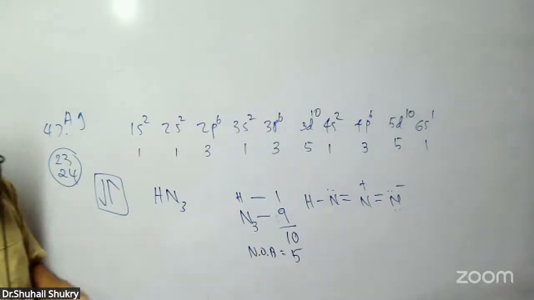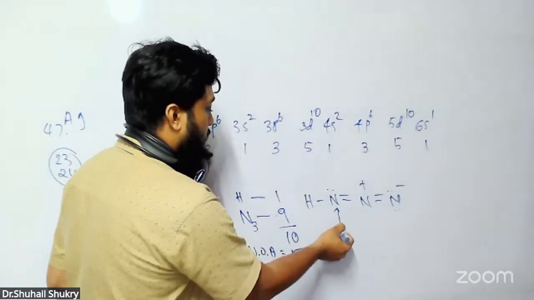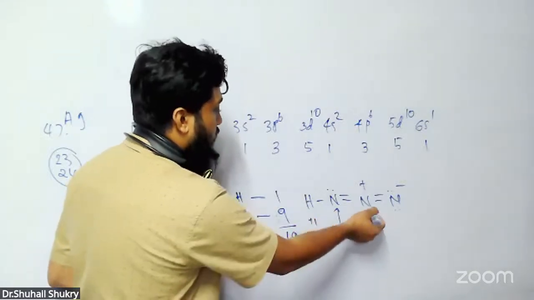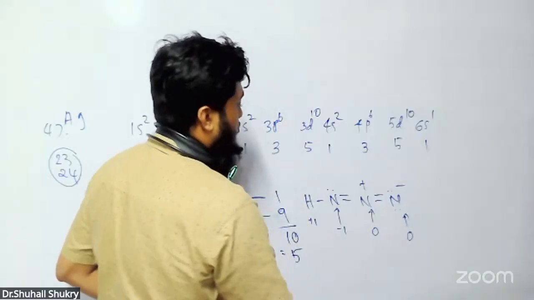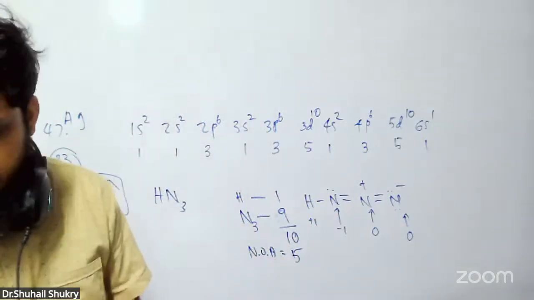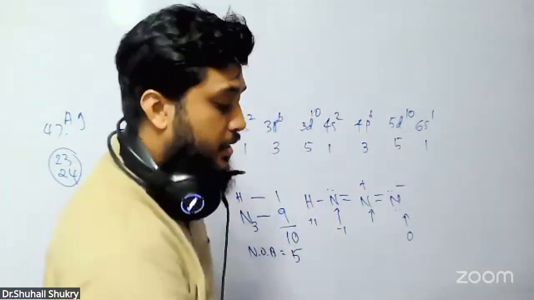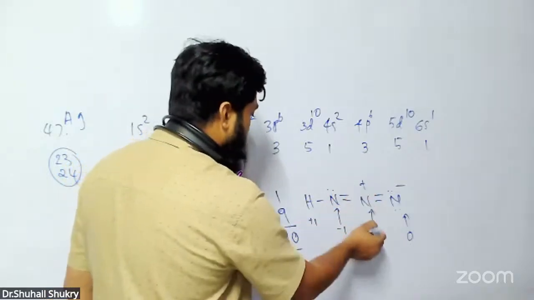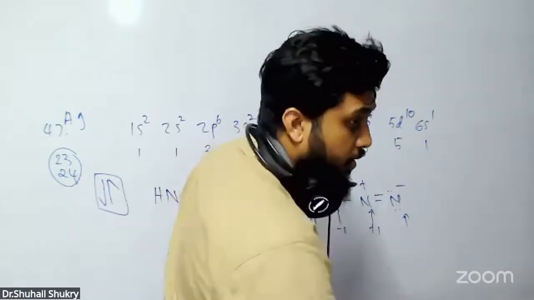Only this nitrogen has an oxidation state. What is this nitrogen's oxidation state? -1. This hydrogen has +1. This nitrogen is 0. No, this nitrogen is +1. Oxidation state: because we got the plus charge, it gets a +1 oxidation state, and with this minus charge, this one gets a minus oxidation state.